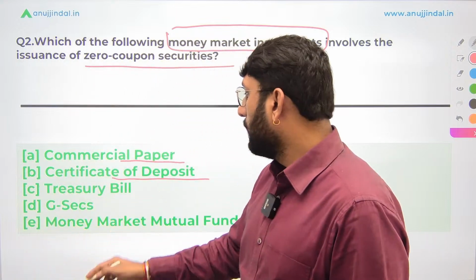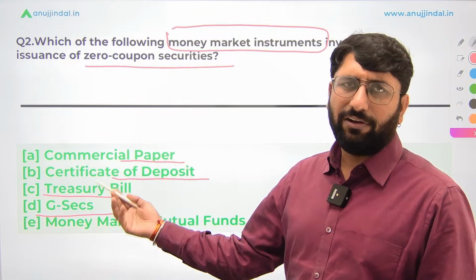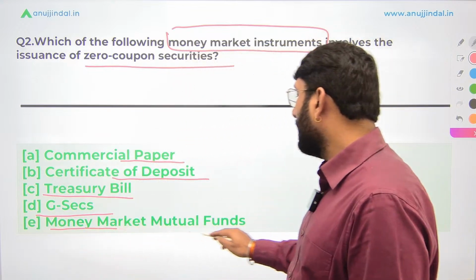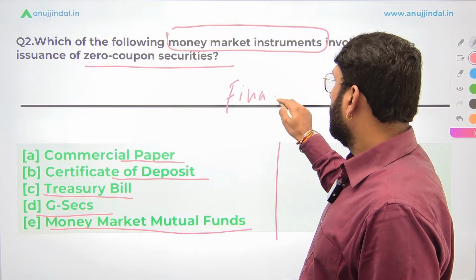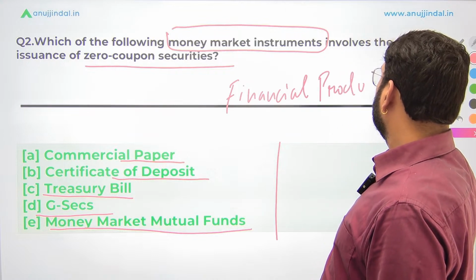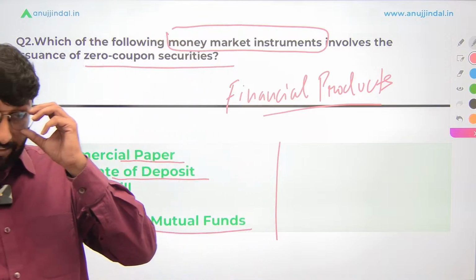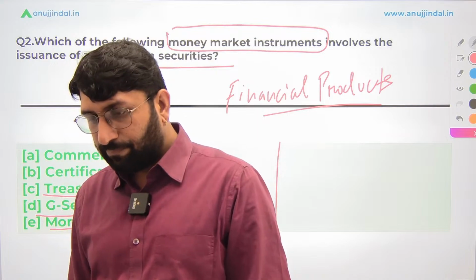Okay. The third one is treasury bills. The fourth one is government securities. It can be any kind of government securities, can be bonds, it can be anything else. Money market mutual fund. So these are the 5 financial products, I would say. The financial products have been mentioned there, and you have to tell me what is the correct answer. Very easy question. We have already discussed these things in detail in your course. So I believe you should be able to tell me the correct answer. Okay.